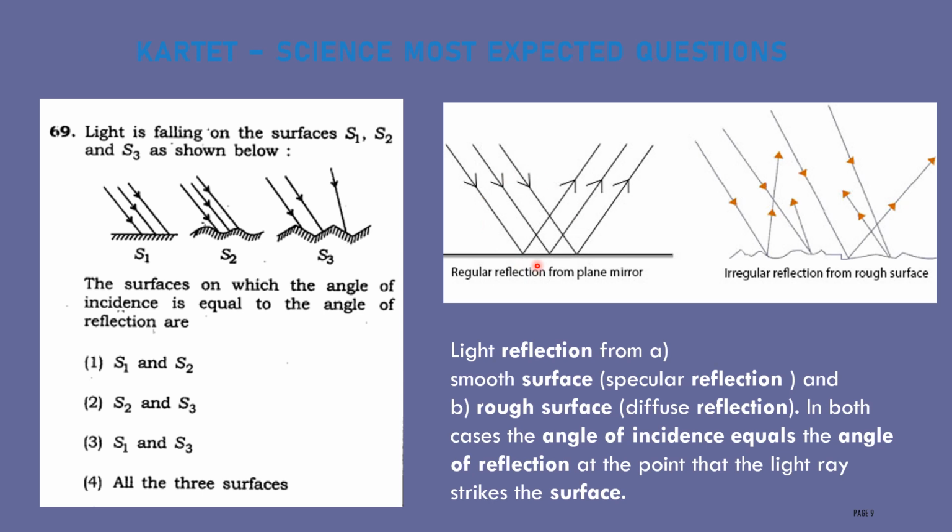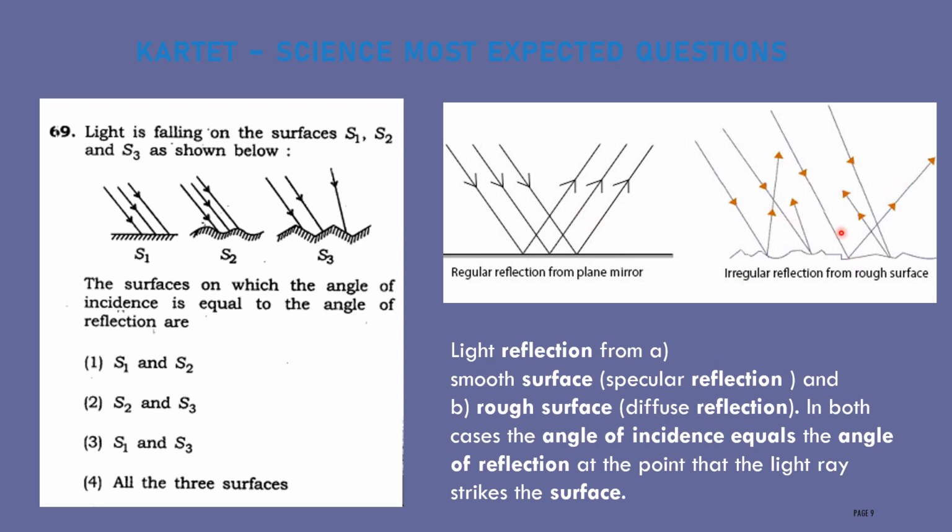You can observe a proper pattern in the plane mirror, but in the case of a rough surface, the incident rays also will not follow a proper pattern. They will hit in some different direction or different angle. Then even the reflection will not follow a proper order or proper pattern. It will show like an irregular pattern.